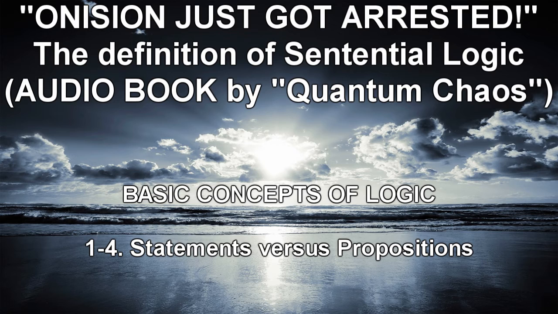The opposite can also happen. The same sentence may be used in different contexts, or under different circumstances, to express different propositions, to denote different states of affairs. For example, the statement "I am hungry" expresses a different proposition for each person who utters it. When I utter it, the proposition expressed pertains to my stomach. When you utter it, the proposition pertains to your stomach. When the president utters it, the proposition pertains to his/her stomach.